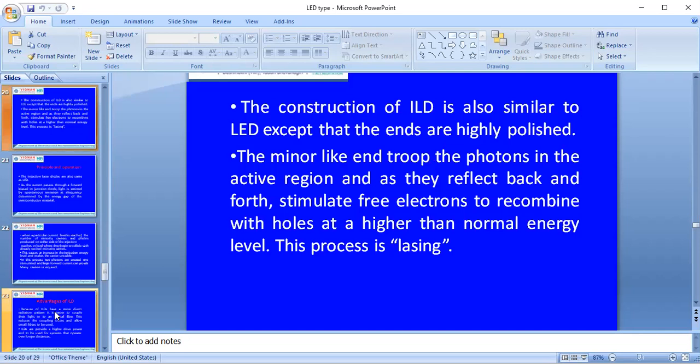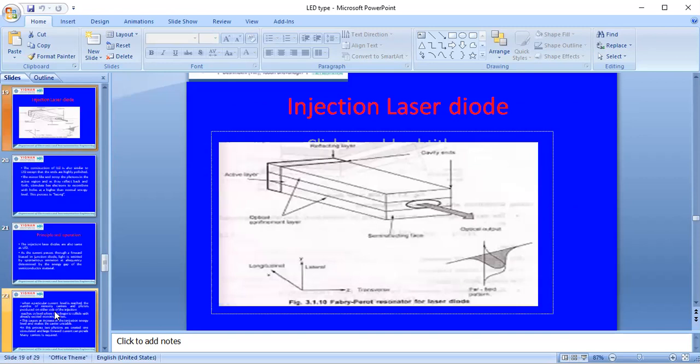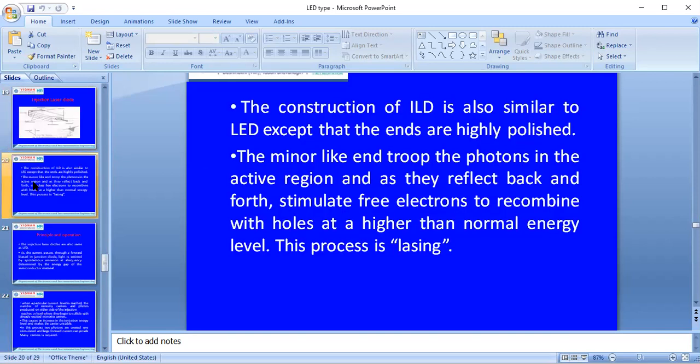Now the construction of the injection laser diode is also similar to the LED, except that the ends are highly polished. Here you can see these ends are highly polished. The remaining construction is the same as the LED.